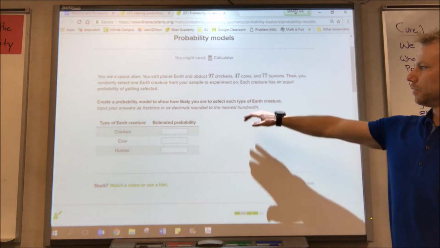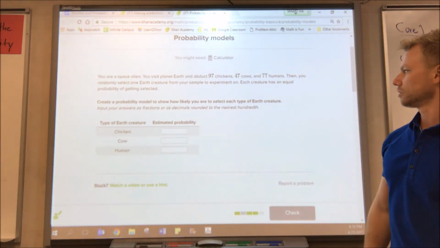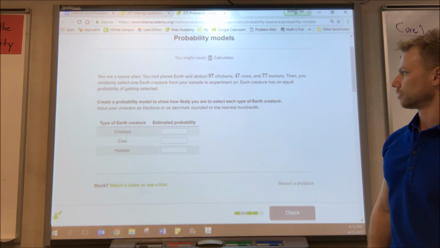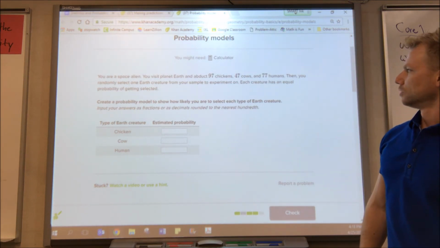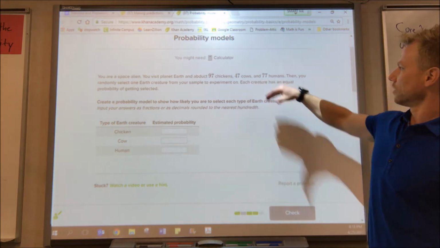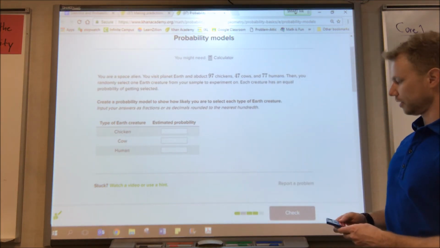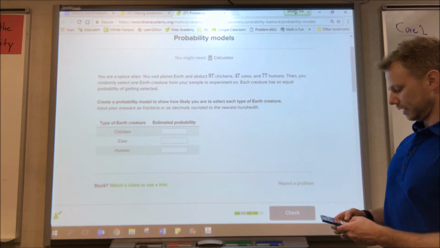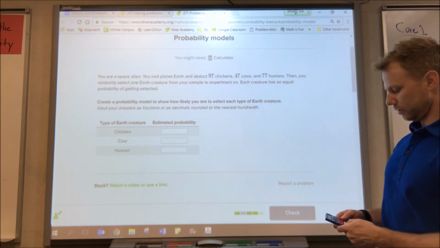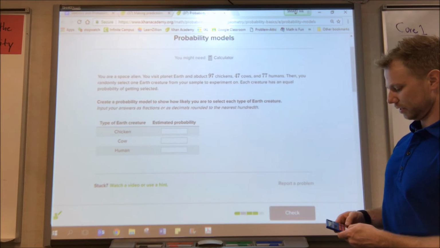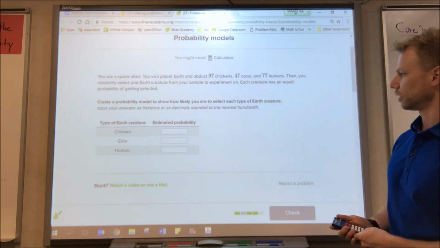Okay, create a probability model to show how likely you are to select each type of earth creature. Okay, so there's 97 chickens, 47 cows, 77 humans. Let's add those up quick to figure out how many there are total. 97 plus 47 plus 77, 221.